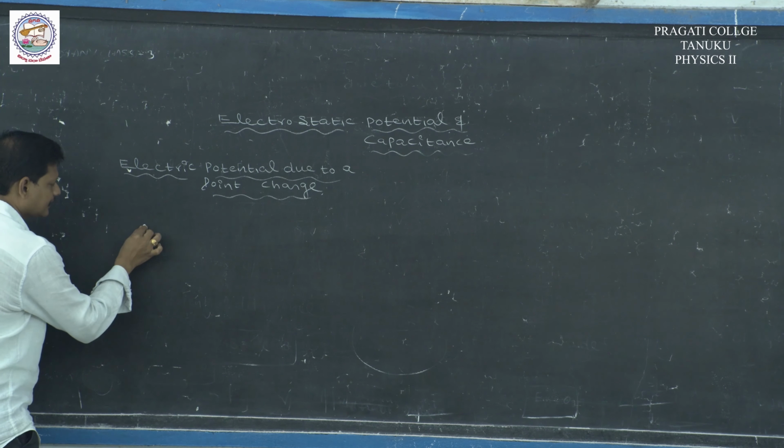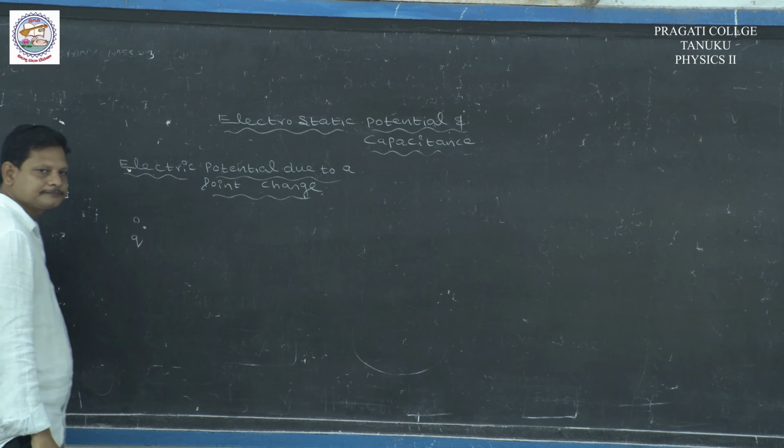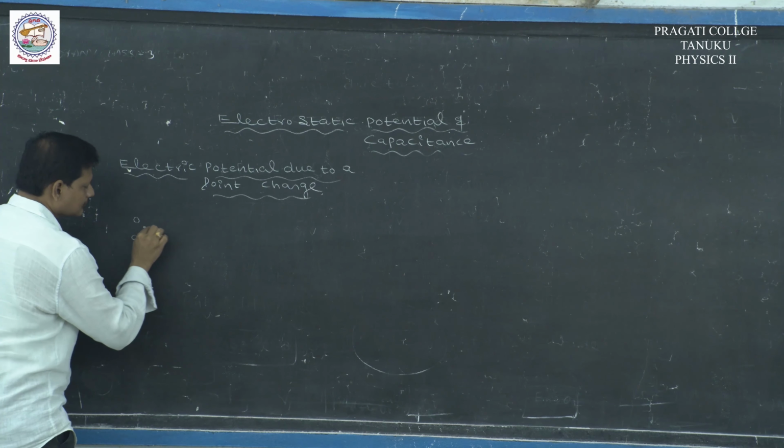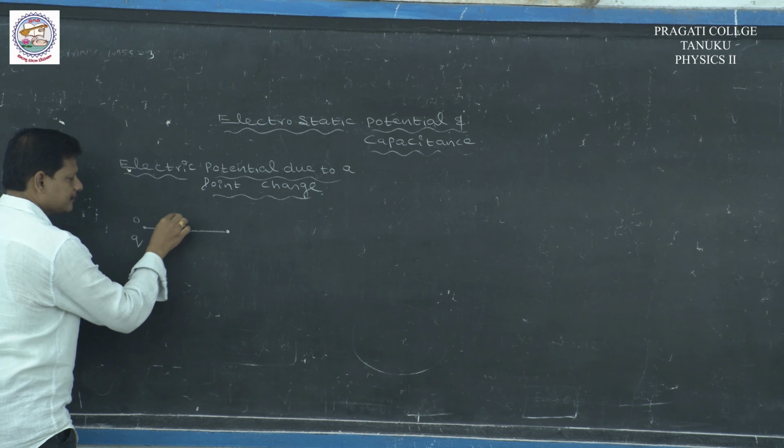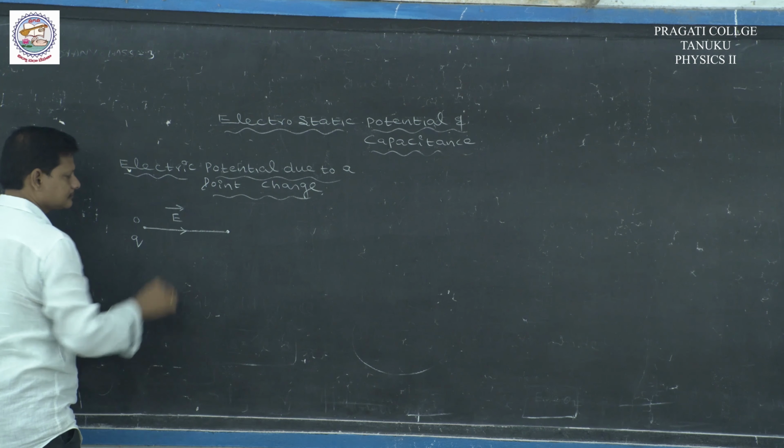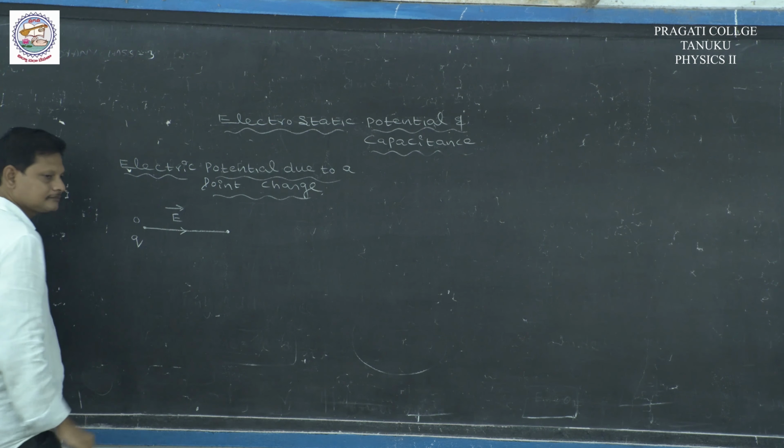Let us consider a charge Q at point O. It produces an electric field around it. The direction of electric field is always away from the positive charge. Let P be the point at a distance R from O. We want to calculate the electric potential at point P.